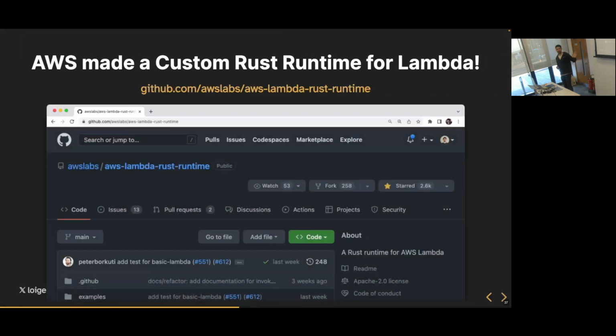Now, of course, we don't want to rewrite all of that in Rust. Thankfully, AWS has done that for us. There is a custom Rust runtime that is built and maintained by AWS. And thankfully, it's very easy to use. We can just include it as a library in our code, and it's going to do all this magic for us. But now at least you know what's going on behind the scenes.